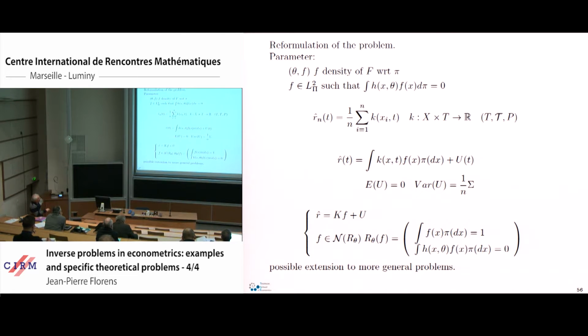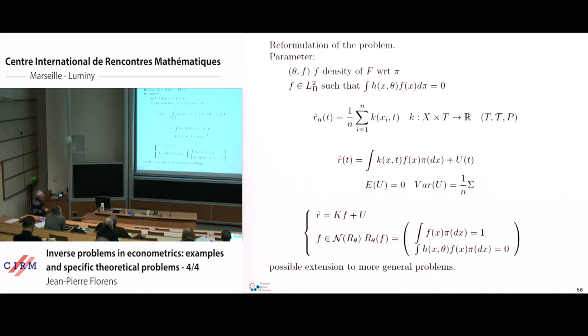So I will address that. I will assume that F is in L2 of this probability pi, and I will treat the moment constraint as a linear constraint on the F. I do something which is also used in machine learning or in support vector machines. So I transform my simple sample into a more complicated one.